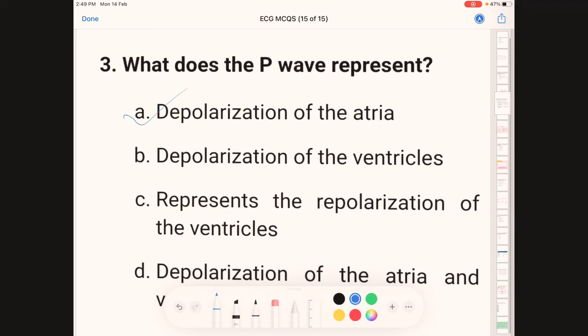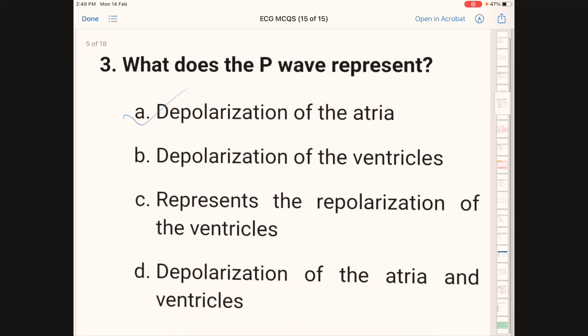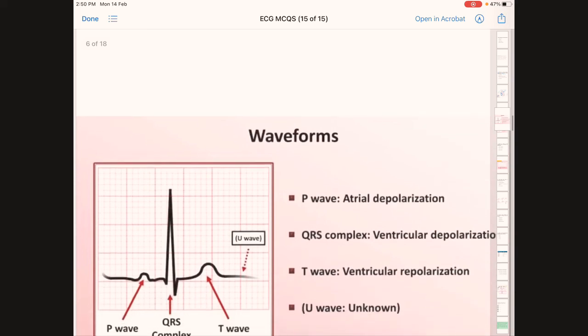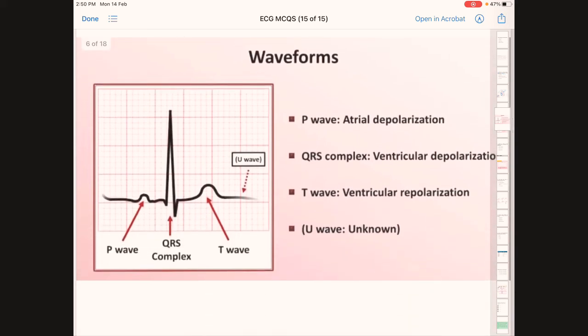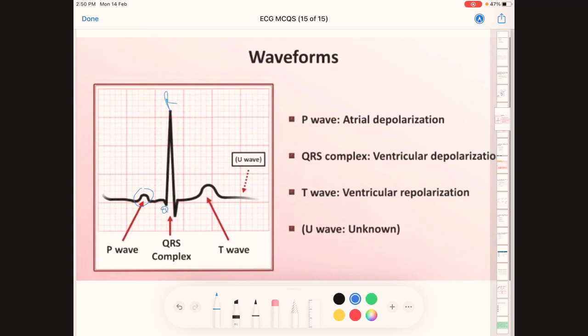We will be discussing the different ECG waveforms and what they represent. Waveforms of ECG. This is a P wave, this is a Q wave, this is R, this is S, this is T. U wave is normally absent in ECG.